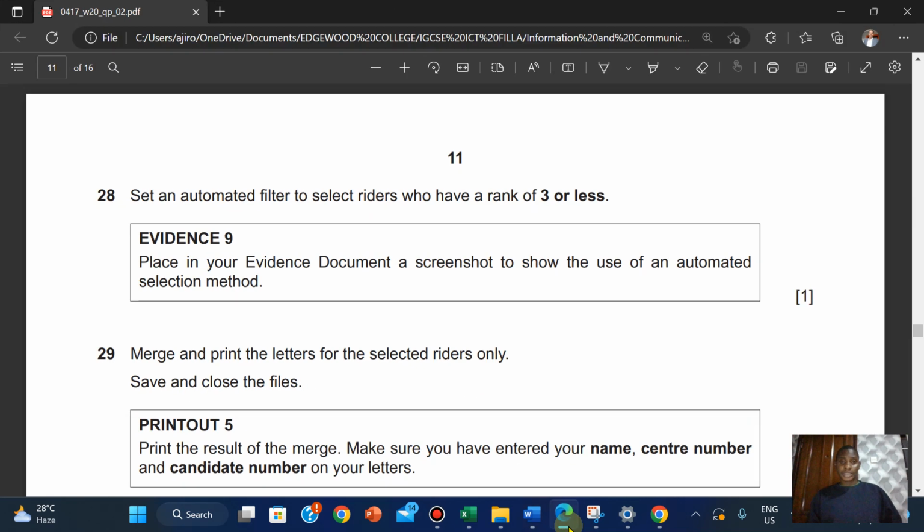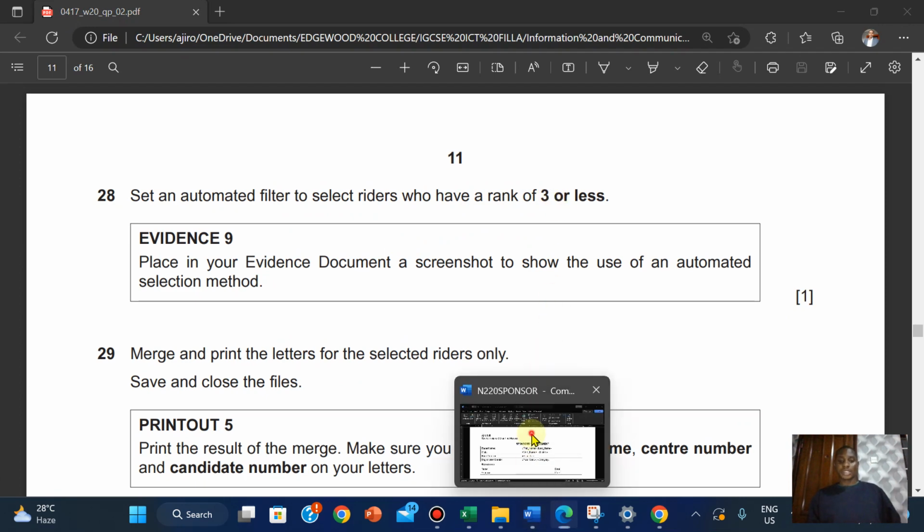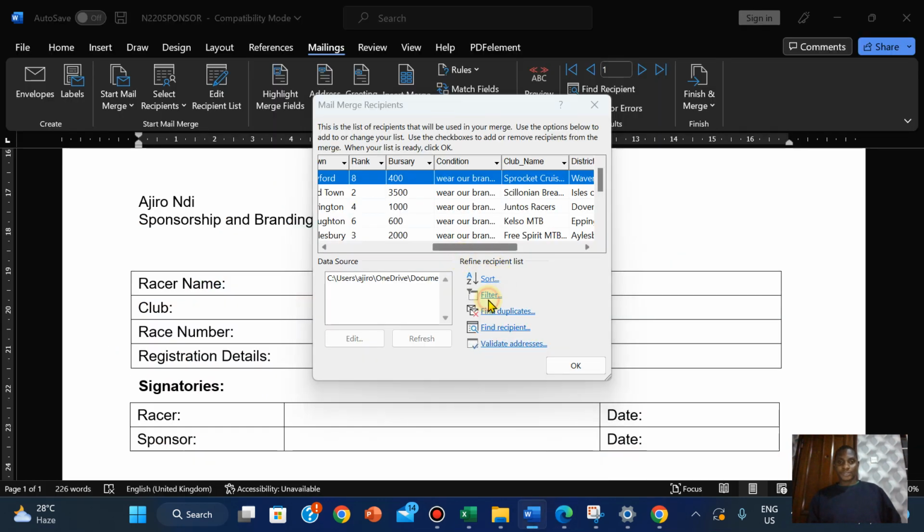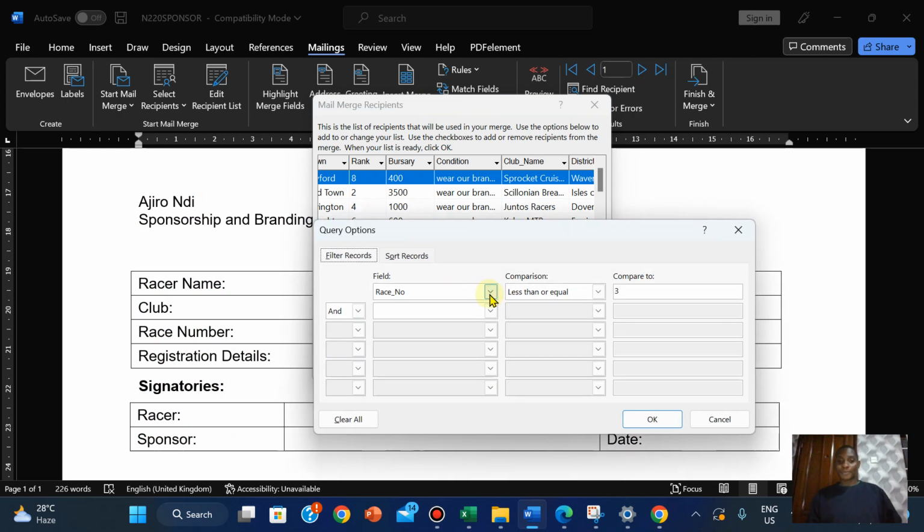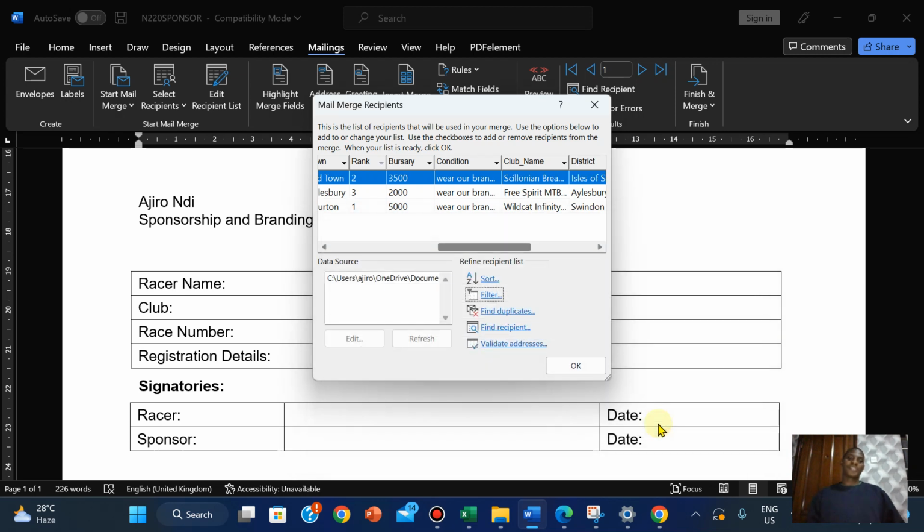Oh, sorry, I didn't get that. Okay, to riders who have a rank. Oh, a rank of 3 or less. Sorry, guys, that was a mistake on my part. If it happens, because most of the time I know that usually you're just to print a maximum of 3. So if it's more than that, why? So obviously it's rank. Okay, yes, that makes sense.